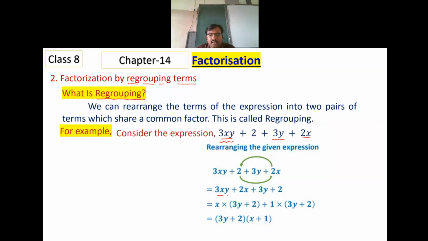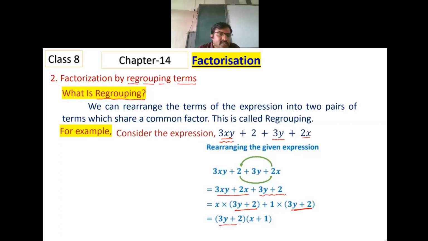The combination of these two will give x as a common factor multiplied with 3y plus 2. In this there is nothing common, so I can write it as 1 times 3y plus 2. Further, 3y plus 2 is a common factor.